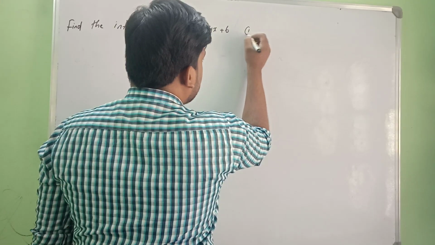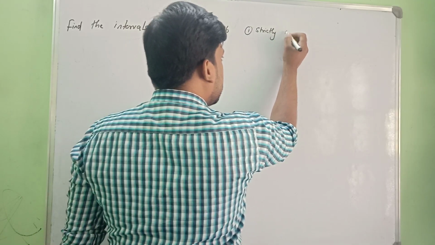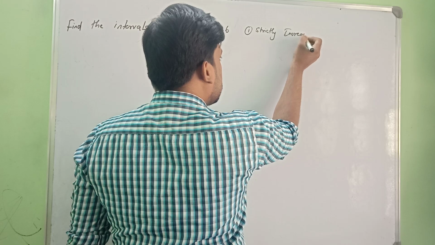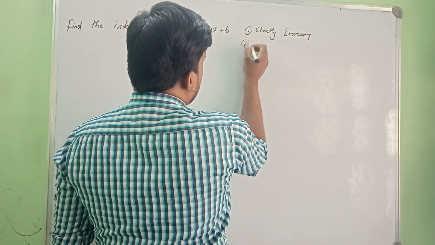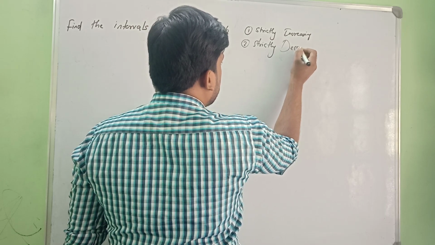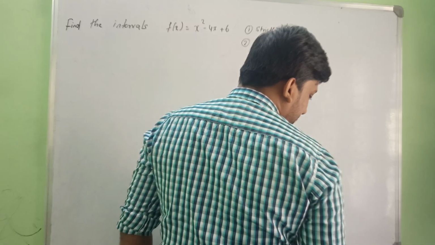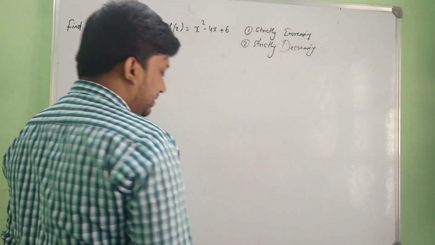So first one we should see strictly increasing, and the second one strictly decreasing. Okay, it is strictly increasing and it is strictly decreasing.